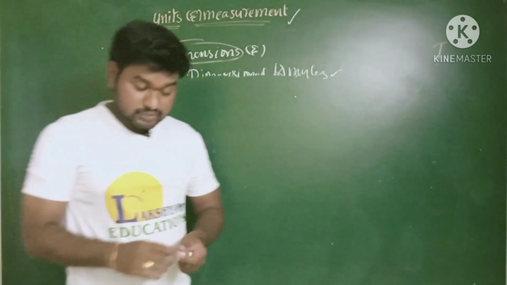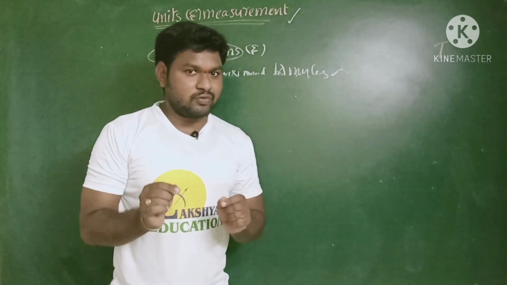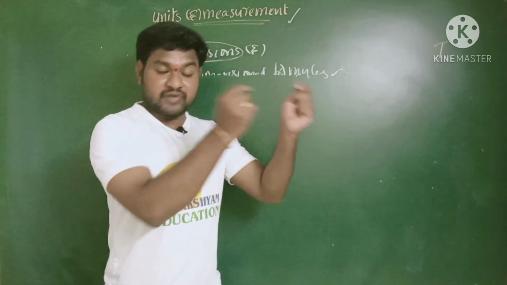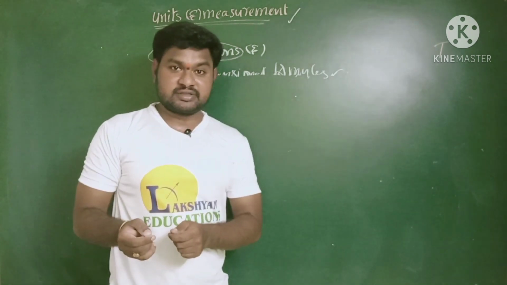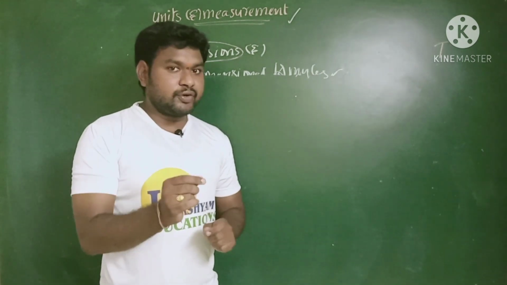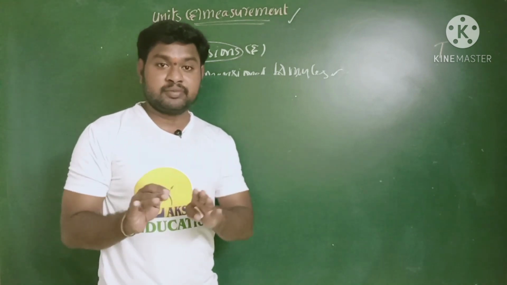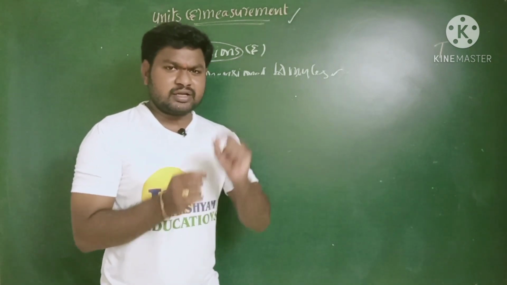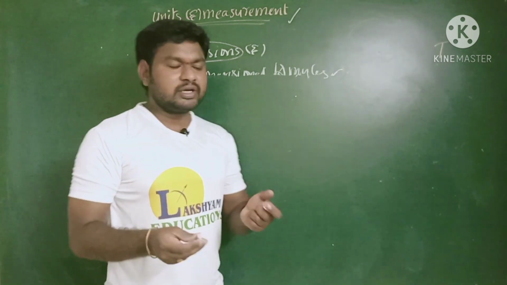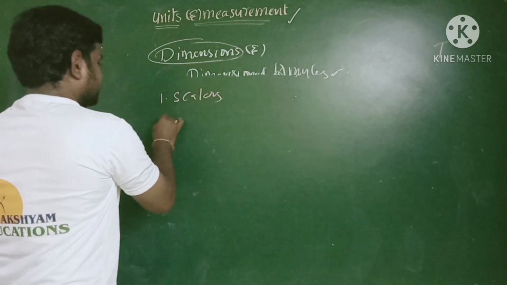And next one. Once again, I am repeating the classification of physical quantities. Already we know the physical quantities can be classified into mainly two types: fundamental quantities and derived quantities. Fundamental quantities are those which exist independently. Derived quantities are the quantities that are derived from the fundamental quantities. Look at here, these derived quantities can again be classified into two types. What are they? First one is scalars and second one is vectors.